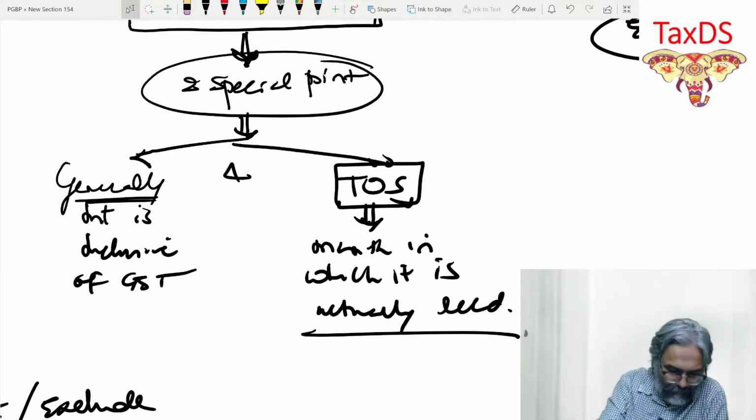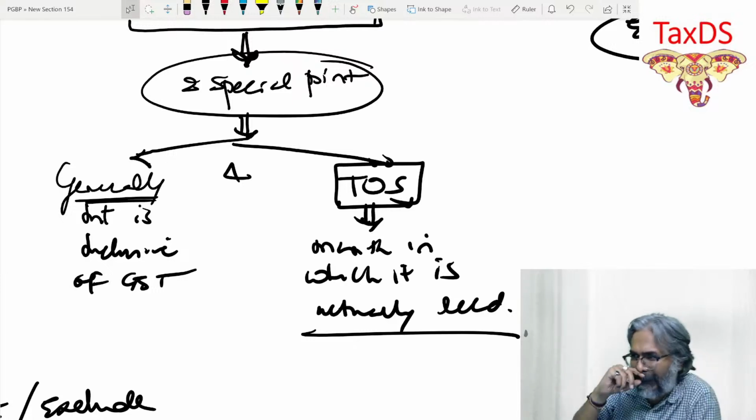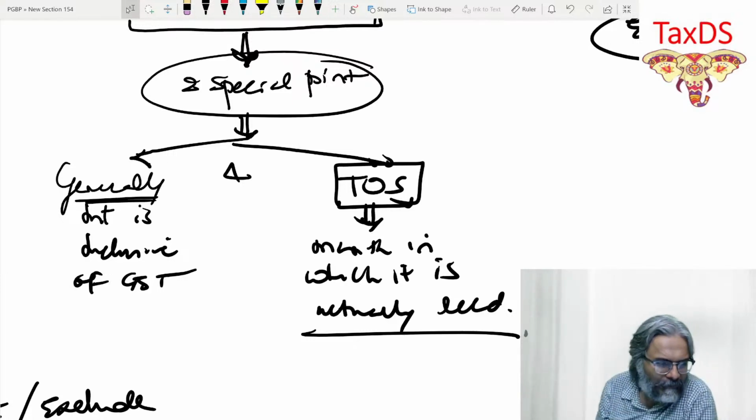Generally interest is inclusive of GST. We will have to make the assumption in the question suitably. I'll let you know once the question gets started that time. Generally interest is inclusive of GST.